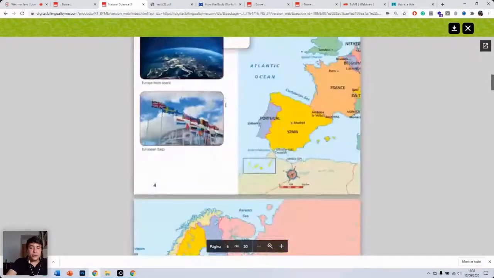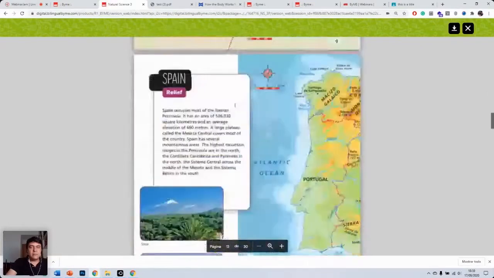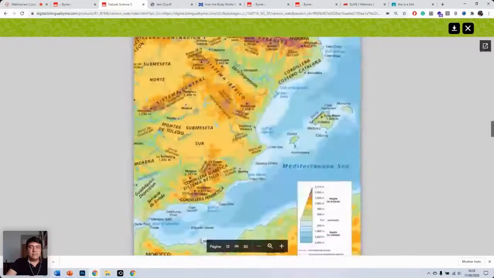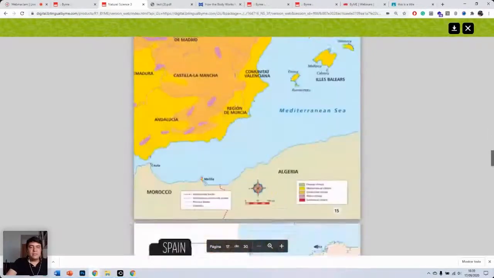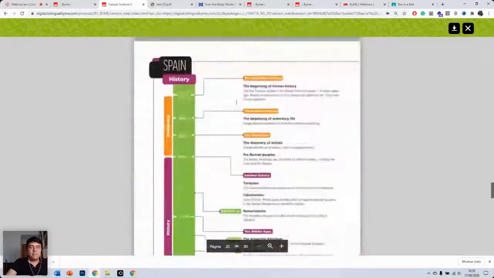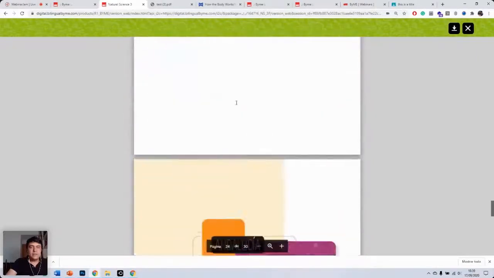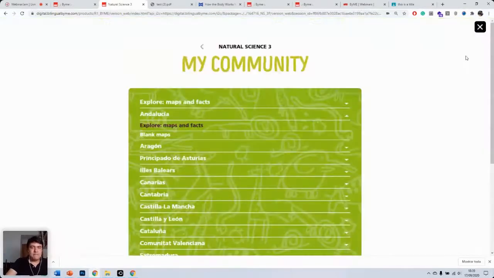So as you can see here, Europe, then Spain, and then finally the autonomous community. Let me just have a quick look. In this case, Andalusia, which is the one I randomly picked.